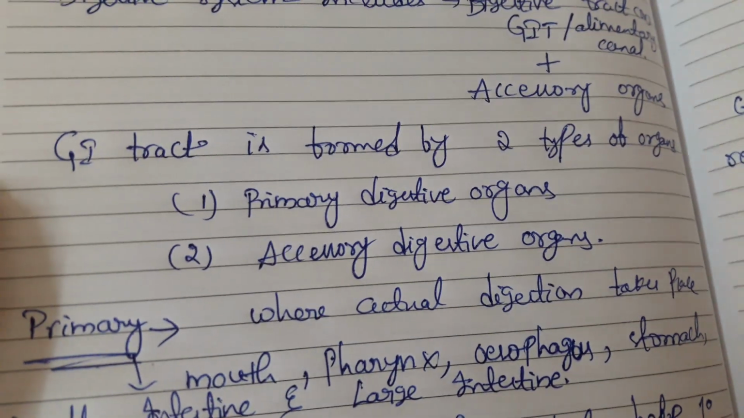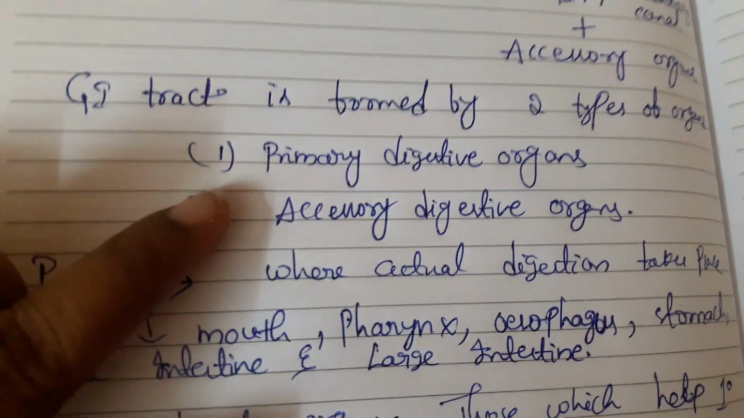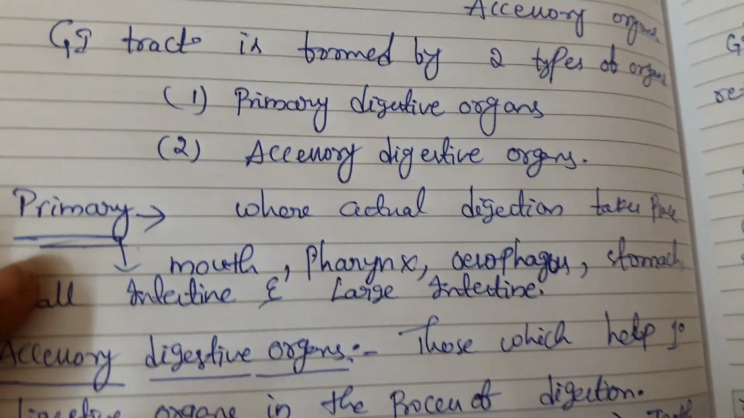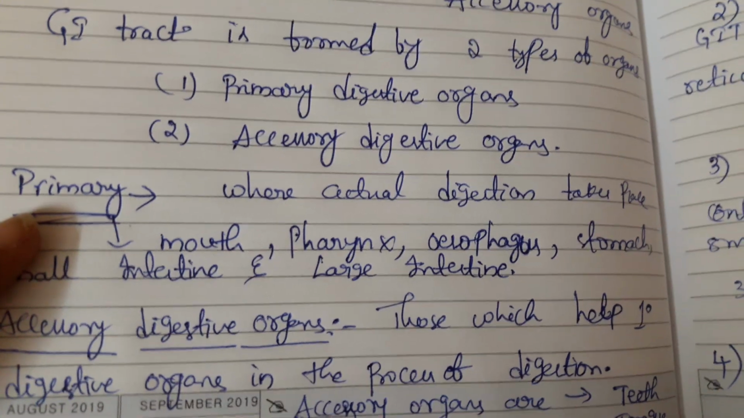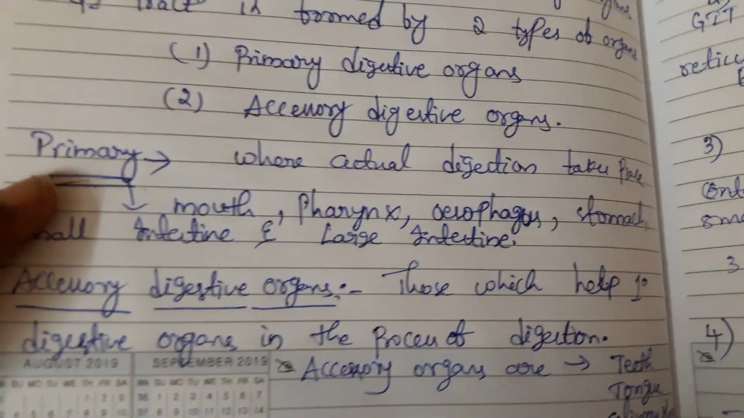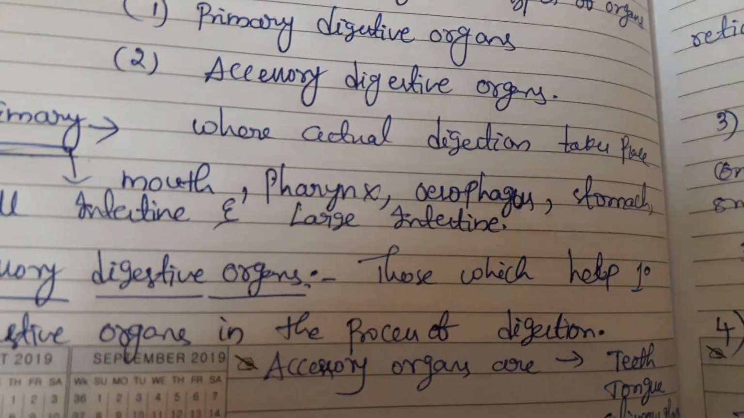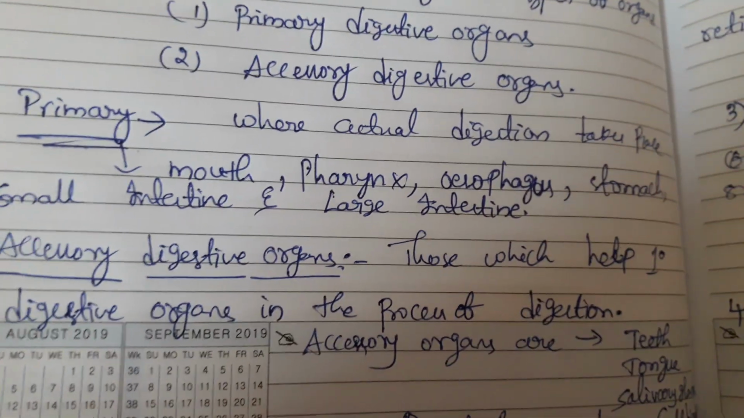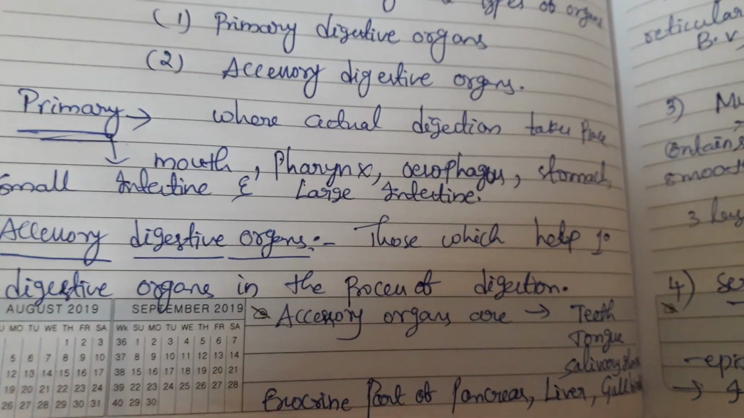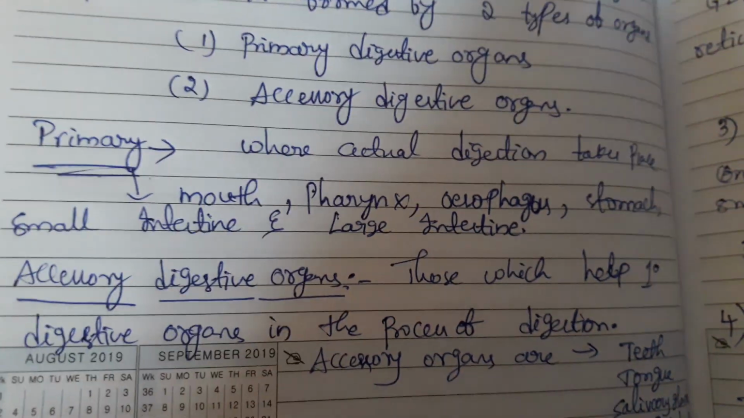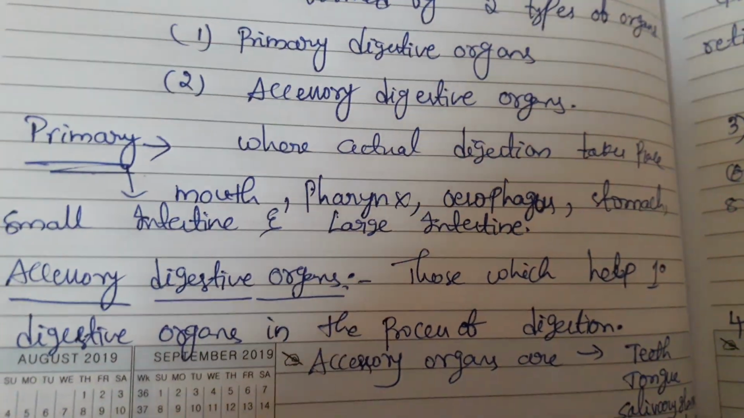Actually, the GI tract is formed by two types of organs. One is primary digestive organs and the other one is accessory digestive organs. Primary digestive organs are nothing but where the actual digestion process takes place. So where does the actual digestion process take place? In the mouth, pharynx, esophagus, stomach, small intestine and large intestine. So all these are the primary digestive organs.